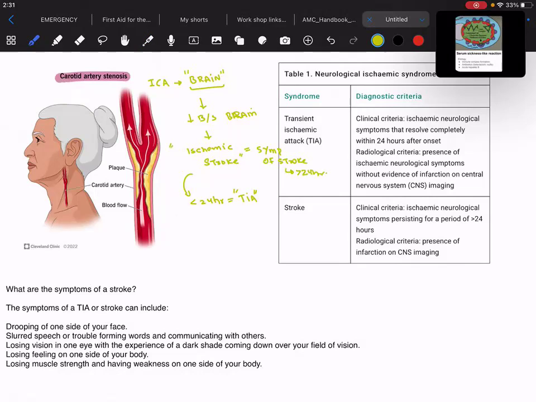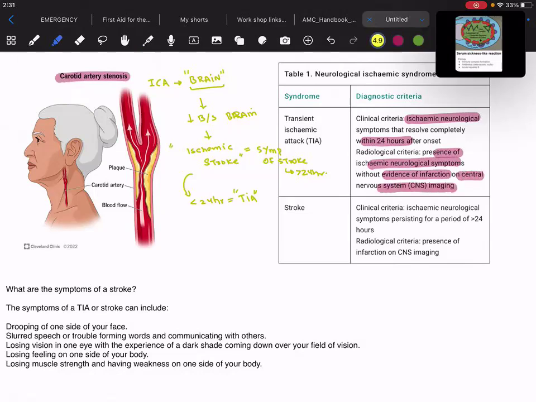So as you can see over here, for transient ischemic attack, the clinical criteria is that there is an ischemic neurological symptom that resolves completely within 24 hours after onset. And there is a radiological criteria also, which will show the presence of ischemic neurological symptoms without evidence of infarction, number one, on central nervous system imaging.